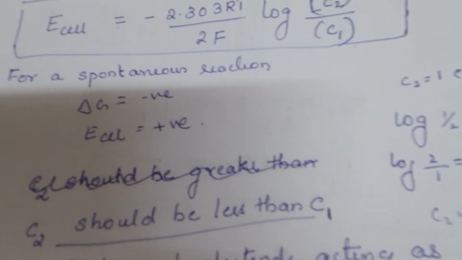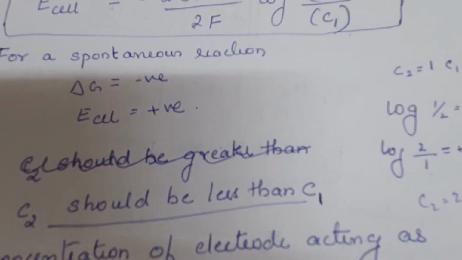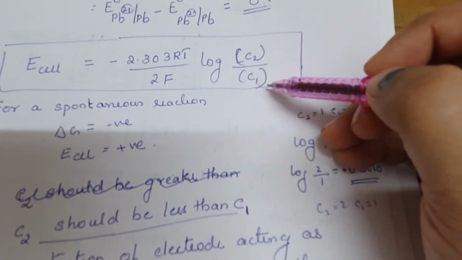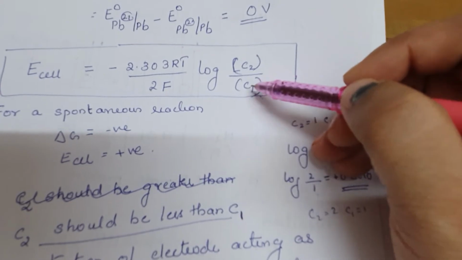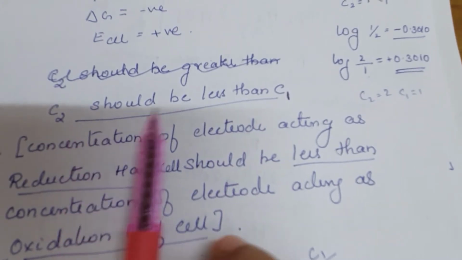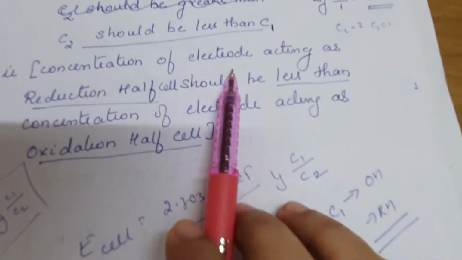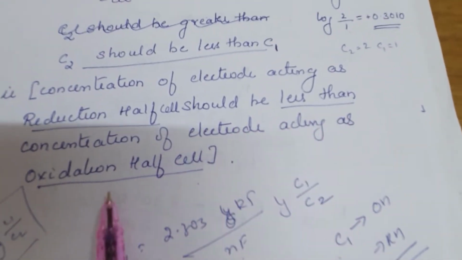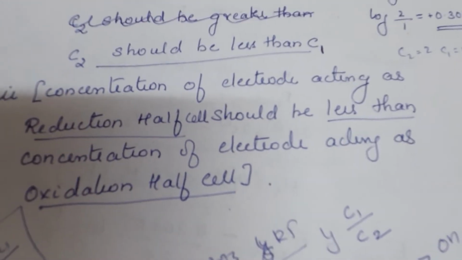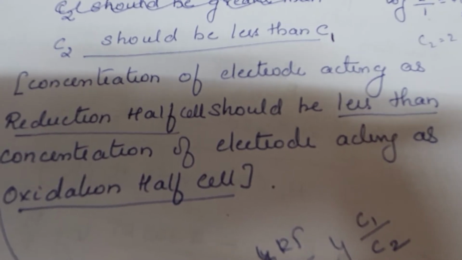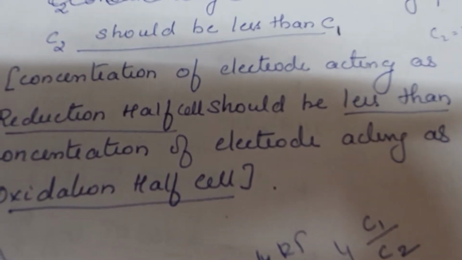But you know, for a spontaneous reaction, delta G should be negative and E cell should always be positive. To make E cell positive, the log C2 by C1 term should be negative, so C1 should always be greater than C2, or C2 should be less than C1. So the concentration of the electrode acting as the reduction half cell should be less than the concentration of the electrode acting as the oxidation half. This is very important. The concentration of the electrode acting as the reduction half cell should always be less than the concentration of the electrode acting as the oxidation half.